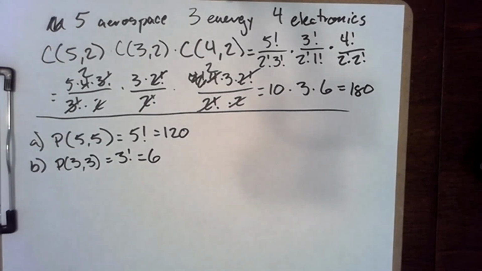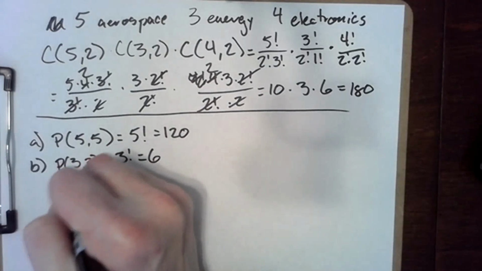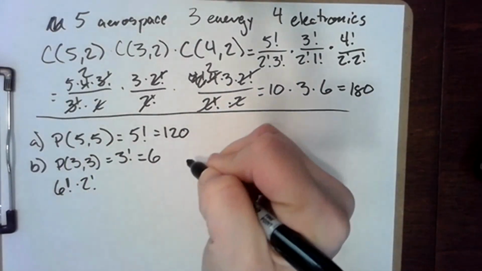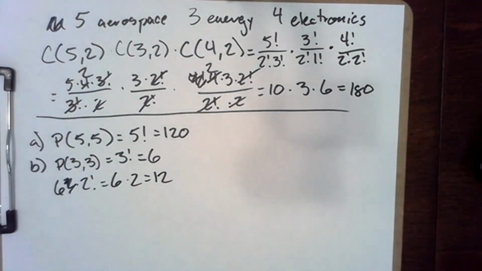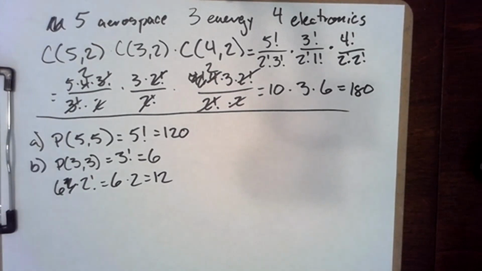And then it depends pretty much solely on when they play Denver and Las Vegas. So let's consider it this way. They can do their 3 California shows first. That's 6 times 2 factorial, which is just 6 times 2, which is 12. There are 12 ways for them to do that because they can play the 3 shows in California 3 ways, and then either Denver next or Las Vegas next, and then the other one last.